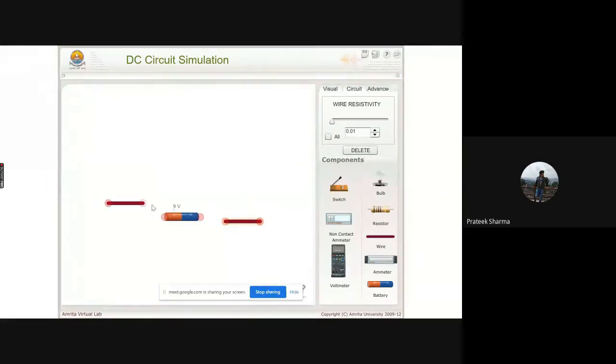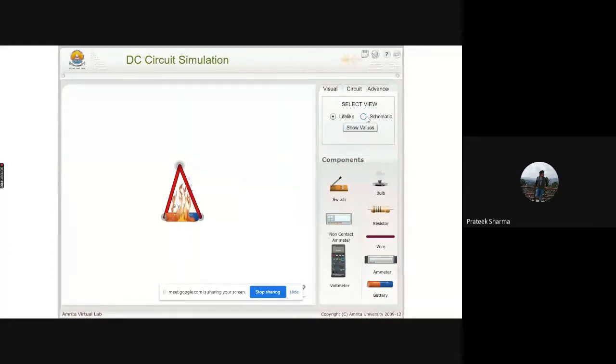So for example, I'll simply make the connections. I'll try to short circuit a battery, and there would be a small animation over here that would be shown to the user. Now these kinds of things are available in each and every lab. But remember, you can only see these things once you try something new, once you go out of the box and try to do something different. Then only it would be visible.